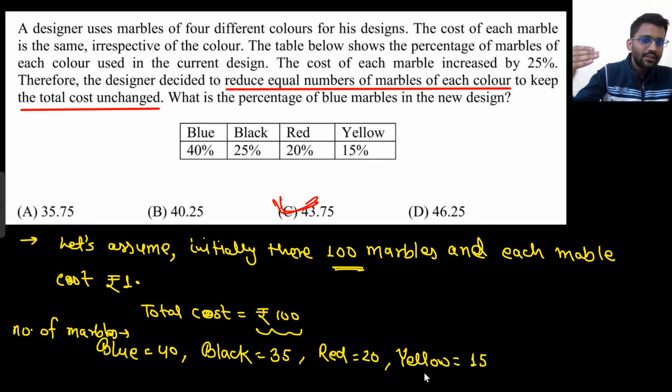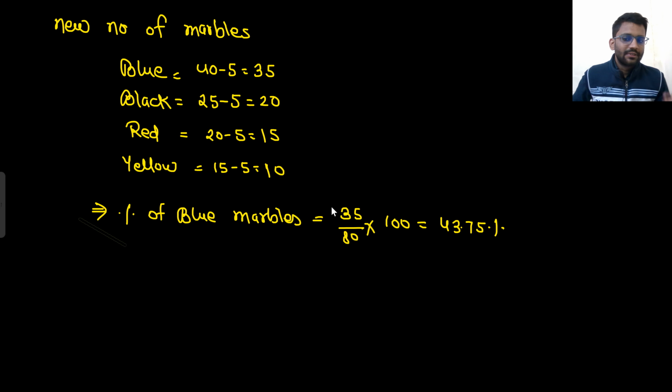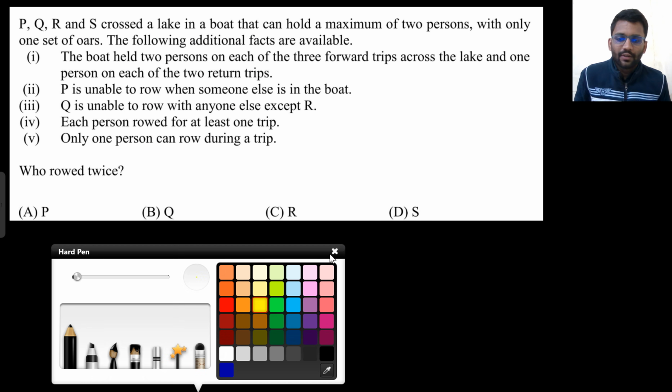So now you have to reduce some marbles from each of the colors, right? Initially you had 100 marbles, now you have 80, that means you lost 20 marbles. So from each color you are reducing some marbles: from blue you reduce 5, black 5, red 5, and yellow 5. So blue becomes 35, black becomes 20, red becomes 15, and yellow becomes 10. So the percentage of blue marbles would be 35 by 80 into 100, 43.75. Very good question. This one is also a very good question.